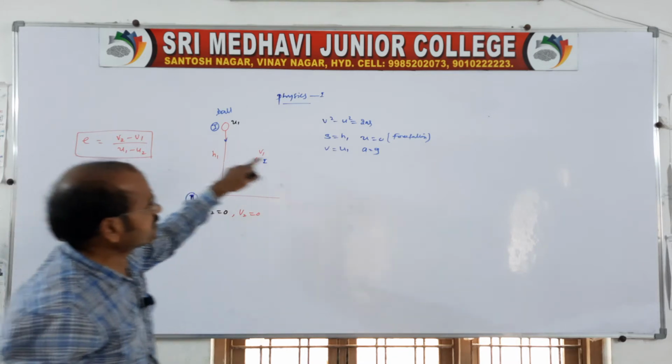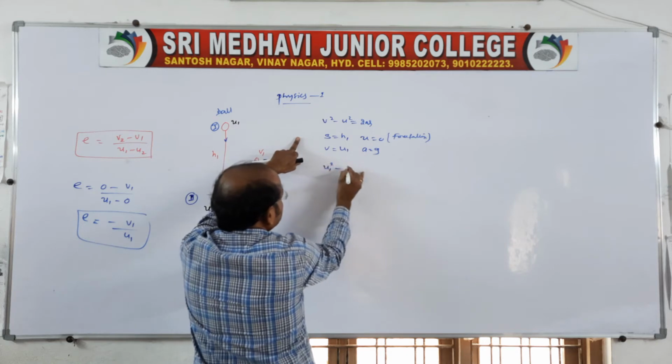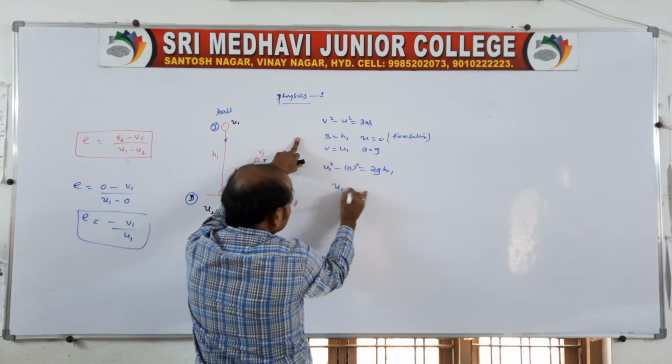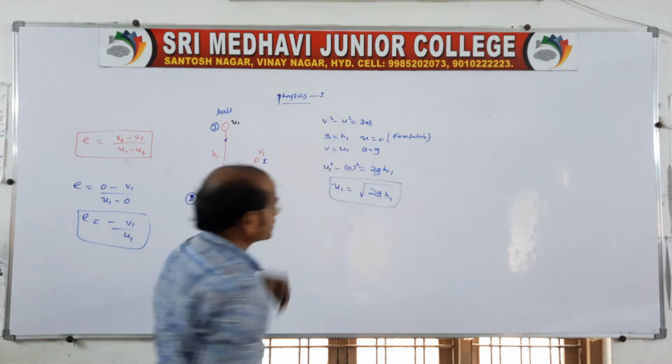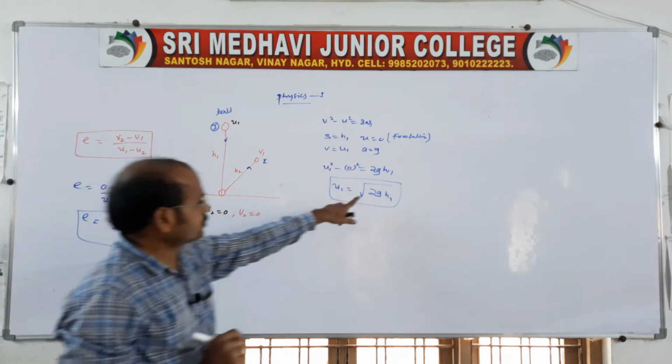See, in case of a freely falling body, you say U is 0. In this expression, you write U1 square minus 0 square is equal to 2g H1. U1 is equal to root 2g H1. We can say like this. It is the value of U1. So now we know the U1 value, root 2g H1.